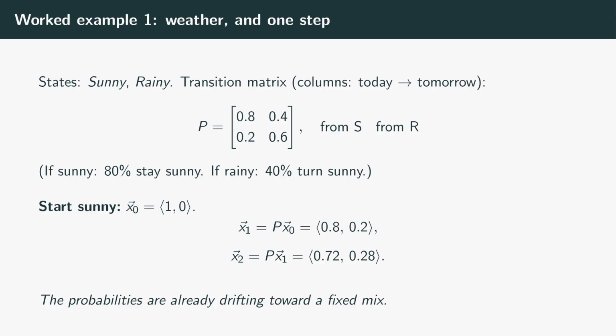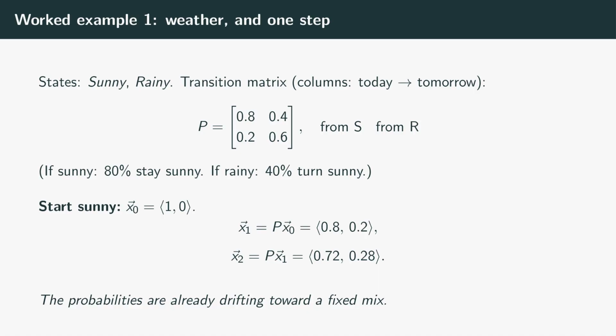Let's make it concrete with weather. 2 states, sunny and rainy. Our transition matrix has columns 0.8 over 0.2 and 0.4 over 0.6. Read the first column. If today is sunny, there's an 80% chance tomorrow stays sunny and 20% it turns rainy. Read the second column. If today is rainy, 40% chance it turns sunny, 60% it stays rainy. Each column sums to 1 as it must.